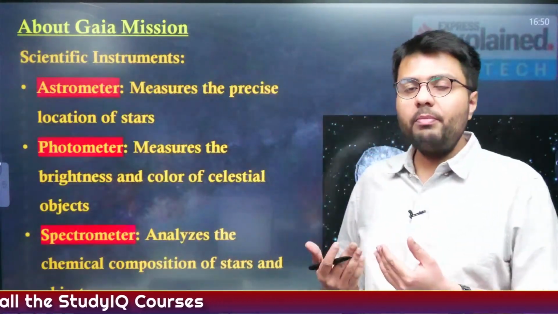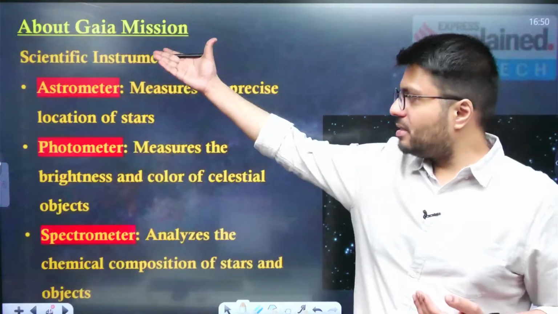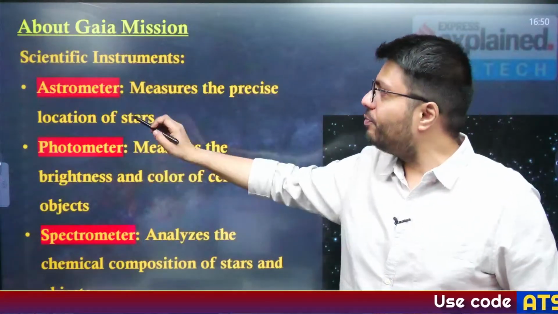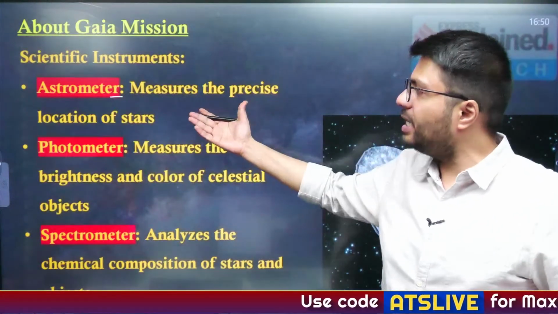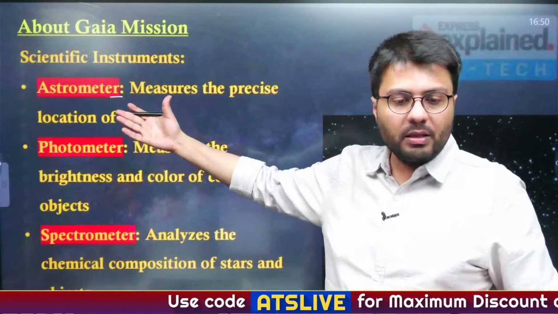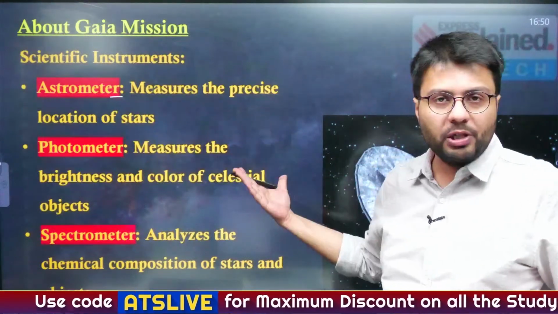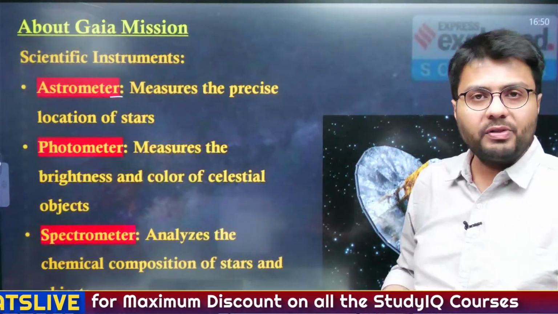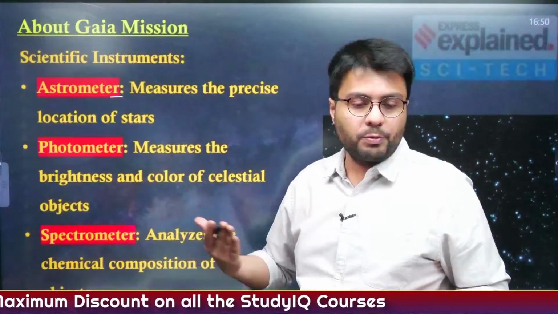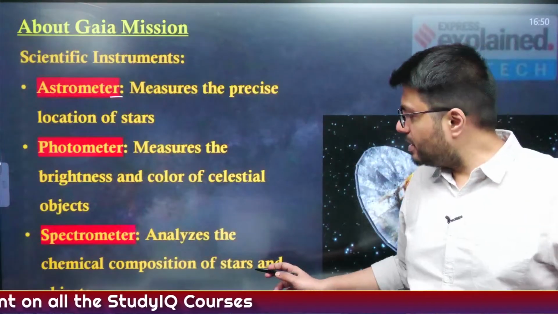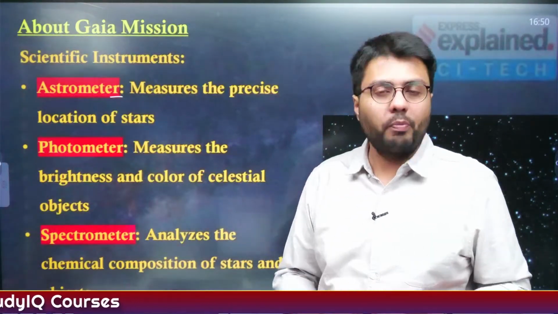Now, about the Gaia mission, this Gaia mission has or had 3 scientific instruments. The first one is an astrometer, which measures the precise location of stars. The second one is a photometer, which measures the brightness and the color of celestial bodies. And the third one is a spectrometer, which analyzes the chemical composition of stars and objects.